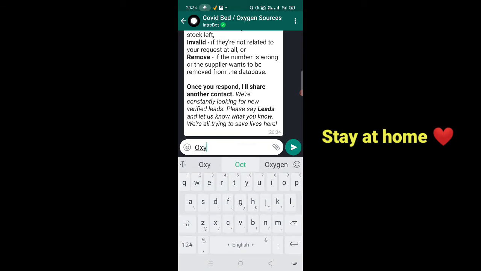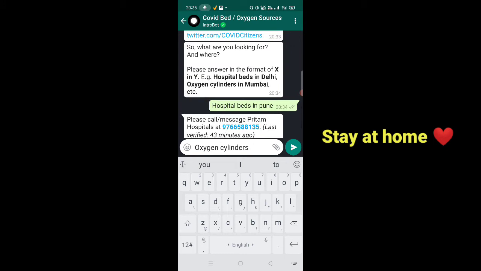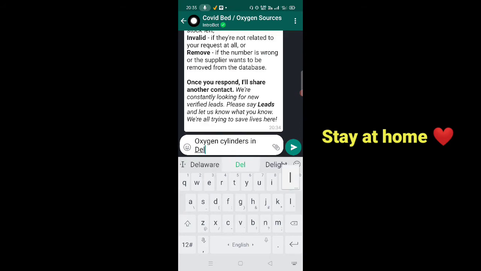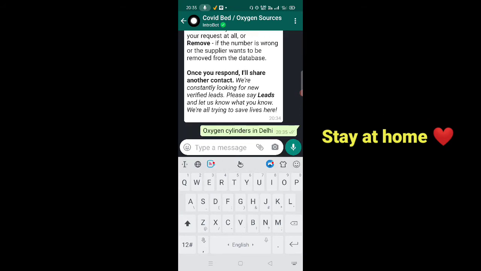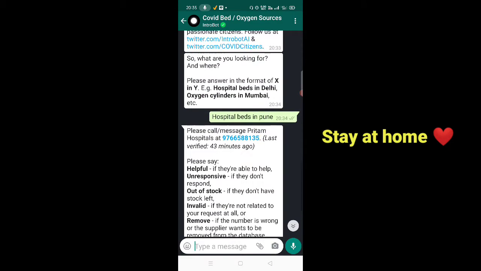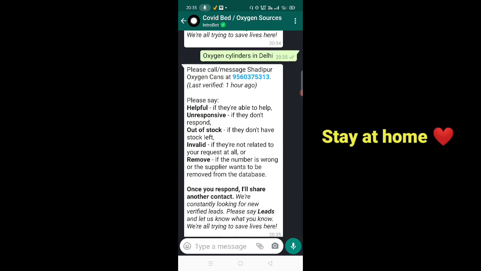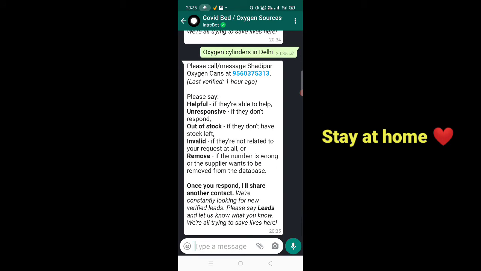So like this, if you want to search for, let's say, oxygen cylinders, now we will give a different city name. Oxygen cylinders in. So make sure you write the message in this format, same as it is. Okay, oxygen cylinders in, for example, Delhi. So it will instantly return you with the contact name and contact number. As you can see, that is yeah. So you can call them and also ask them whether the oxygen cylinders or hospital beds are available or not.